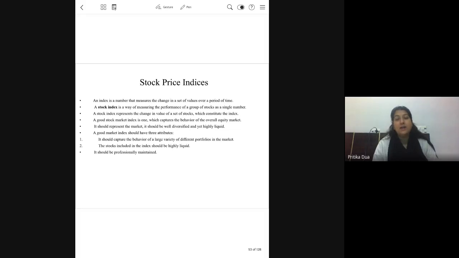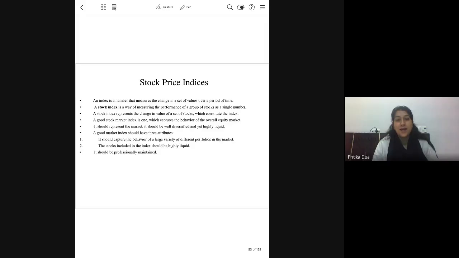Now, a good index has to be diversified enough to cover the main sectors of the economy. So it shouldn't be limited to a few sectors, it should be as diverse as possible, and it should try and capture the behavior of a large variety of different portfolios in the market.